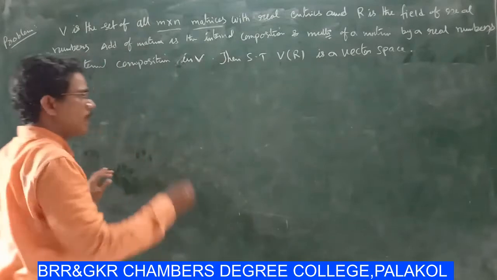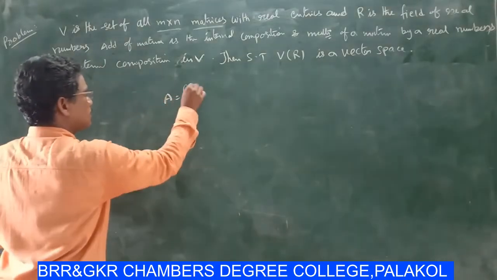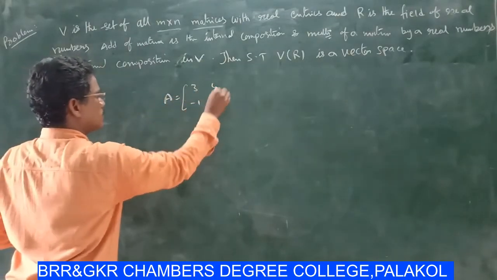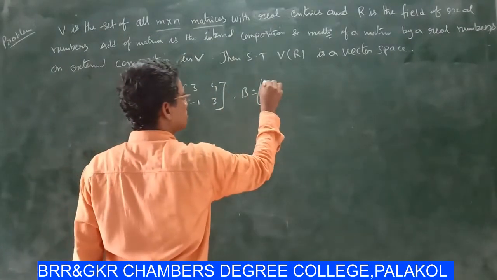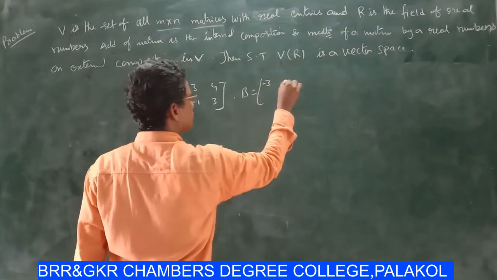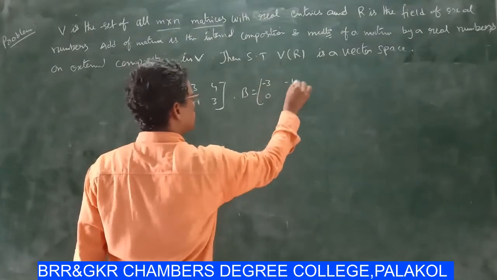Now, addition of matrices. Suppose A is equal to 3, 4, minus 1, 3, and B is equal to minus 3, minus 1, 0, 2.